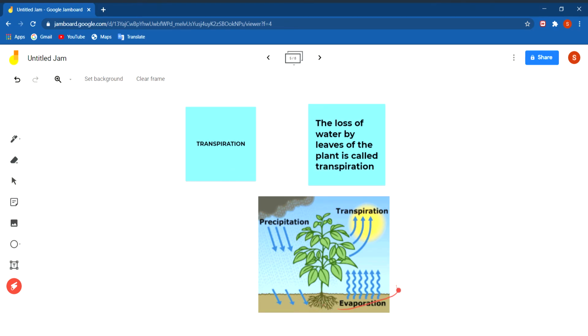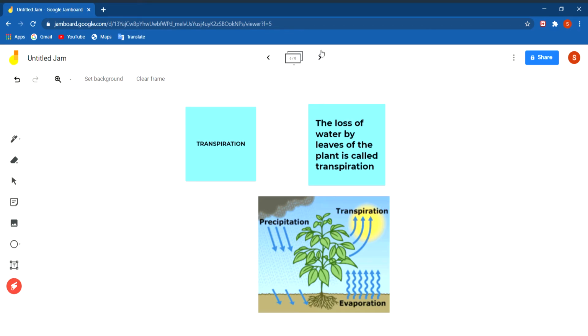In the picture you can see that water comes on the earth as rain. This is called precipitation. And water goes from the earth's surface into the atmosphere by either evaporation or by transpiration.